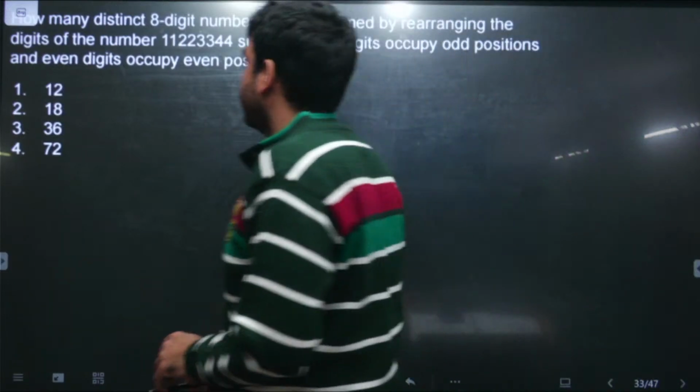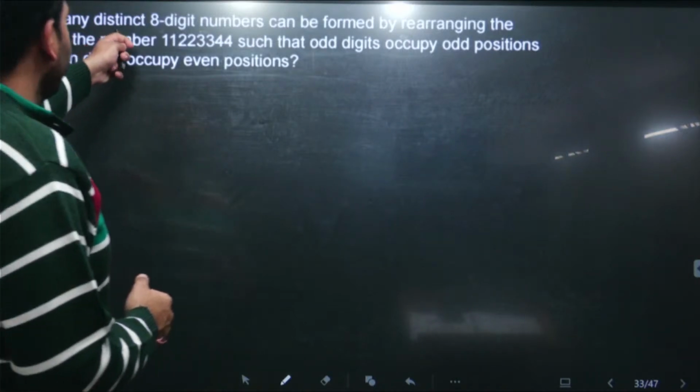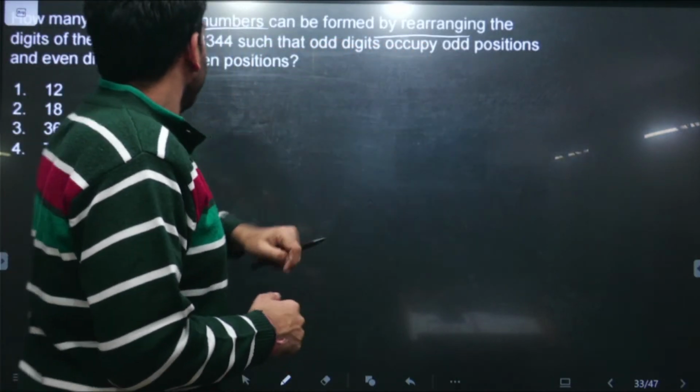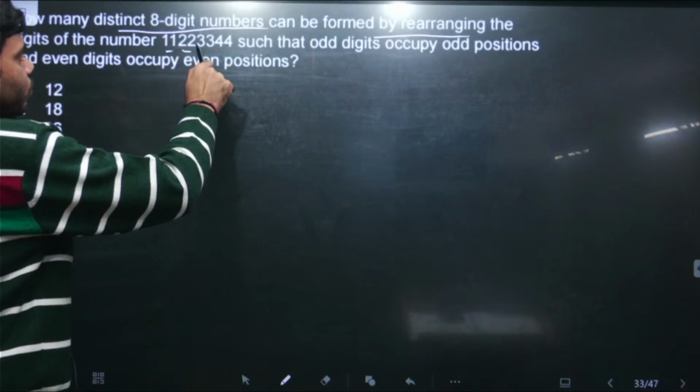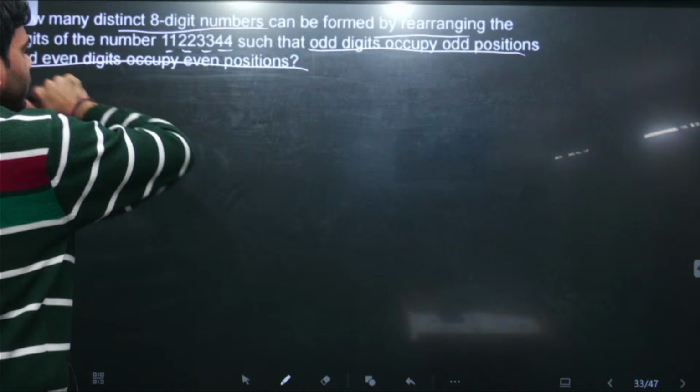So this is the next question. How many distinct 8-digit numbers can be formed by rearranging the digits of the number 1 1 2 2 3 3 4 4, such that odd digits occupy odd positions and even digits occupy even positions?